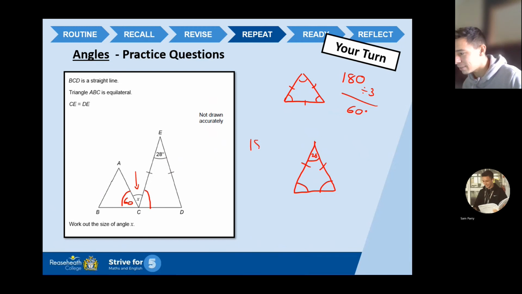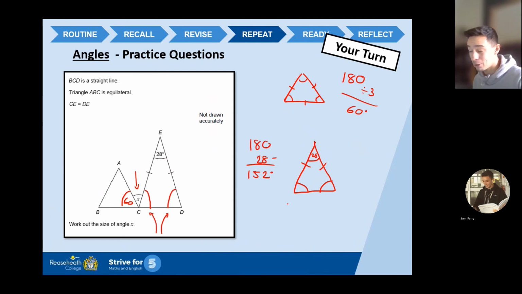So if I do 180 and I take away 28, 180, take away 28, that leaves me with 152 degrees. Now, that 152 degrees needs to be split equally between those two angles because they're the same. So we need to divide it equally. We divide it by 2, we half it. 152 divided by 2 is 76.